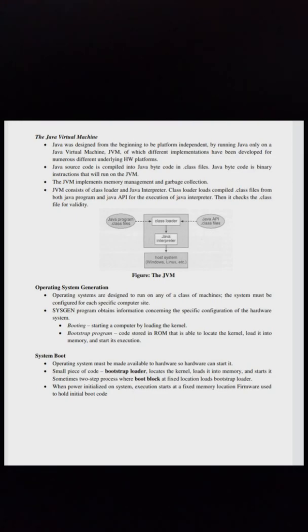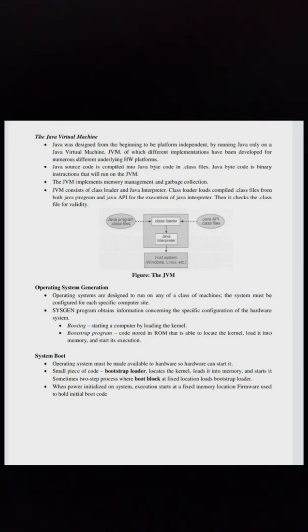JVM consists of a class loader and a Java interpreter. The class loader loads compiled .class files from both the Java program and the Java API for the execution of the Java interpreter. Then it checks the .class file for validity. Operating system generation. Operating systems are designed to run on any of a class of machines. The system must be configured for each specific computer site. The SYSGEN program obtains information concerning the specific configuration of the hardware system.